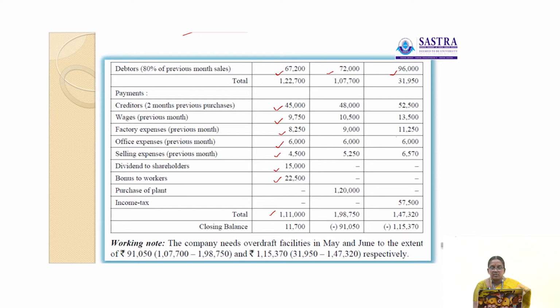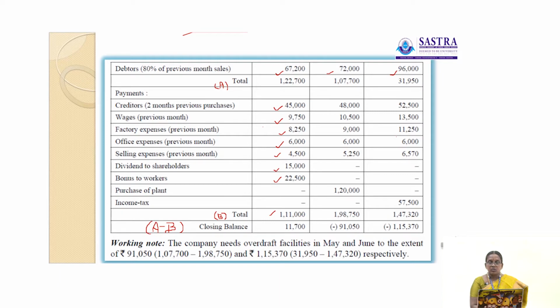Now we have to deduct the difference between total cash receipts and total payments. Here total cash receipts 1,22,700 minus 1,11,000 is 11,700. So A minus B. Here total receipts 1,22,700. Total payments 1,11,000. So is equal to 11,700. So this closing balance which is the opening balance in the next month.